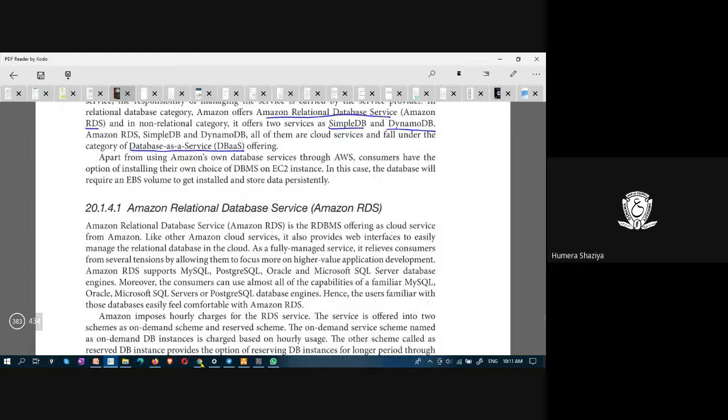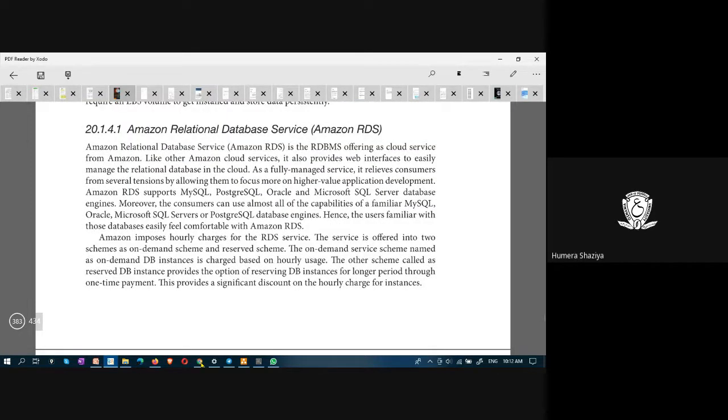All right, and then there is one point here that besides using the database service through AWS, consumers can also install their own choice of DBMS on EC2 instance, Elastic Compute Cloud, that provides virtual servers. If a user is intending to have a service of his choice, he can install it.